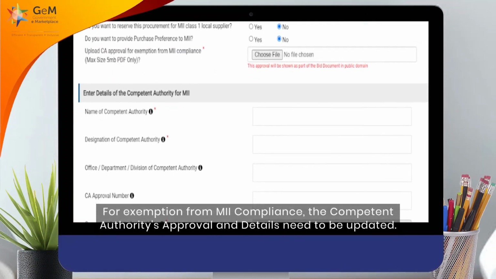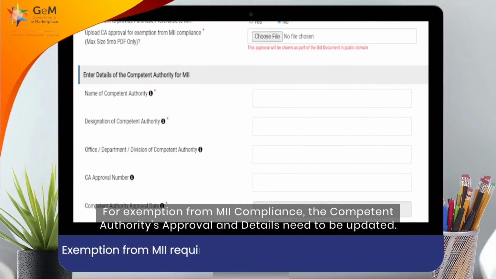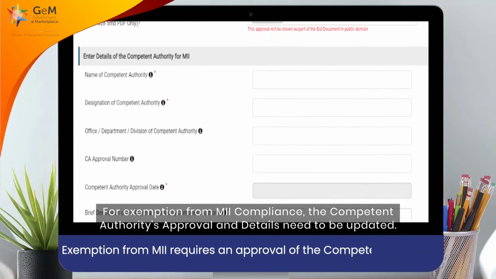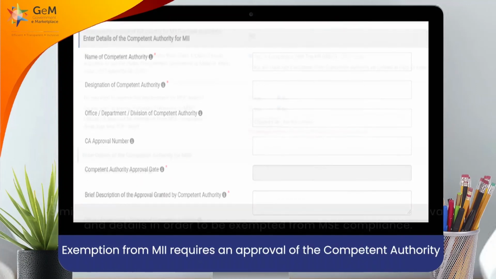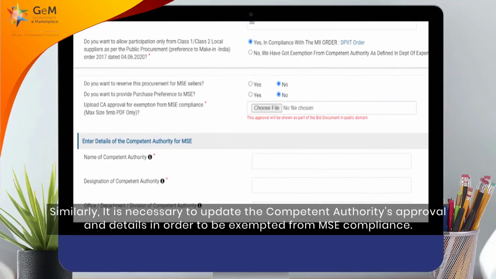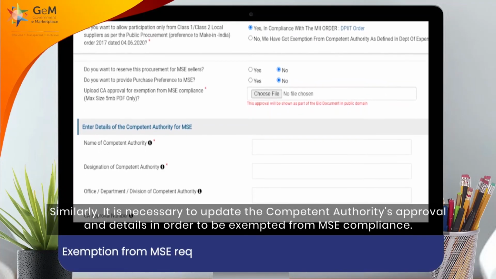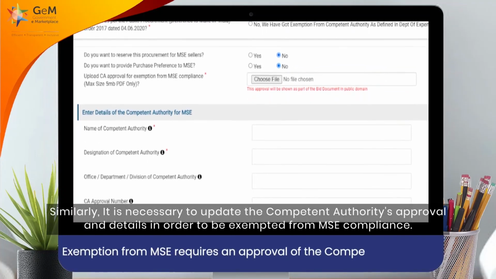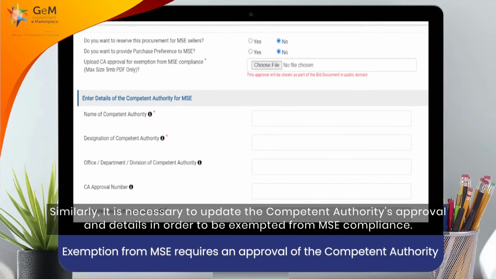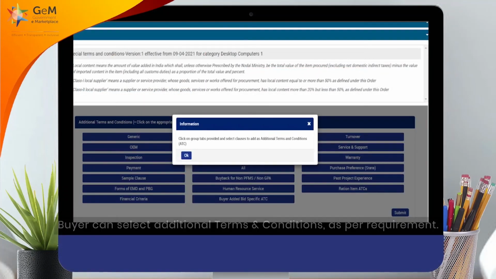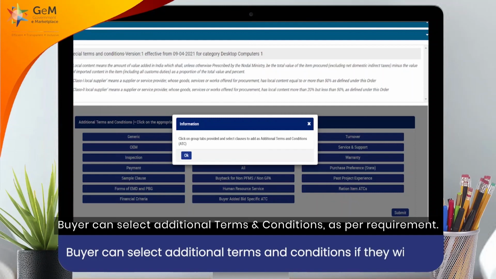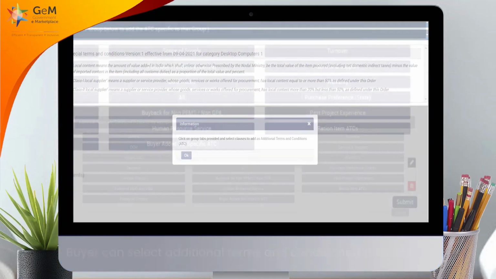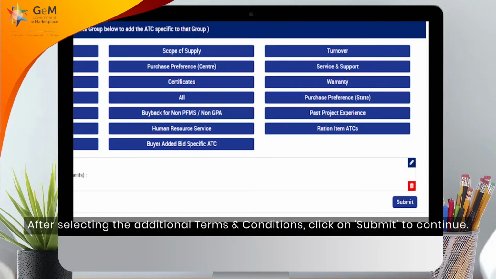For exemption from MII compliance, the competent authority's approval and details need to be updated. Similarly, it is necessary to update the competent authority's approval and details in order to be exempted from MSE compliance. Buyer can select additional terms and conditions as per requirement. After selecting the additional terms and conditions, click on Submit to continue.